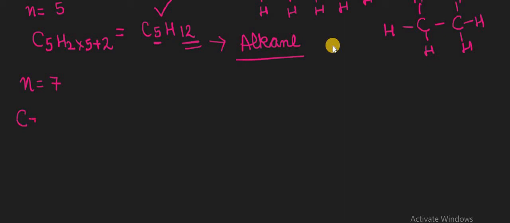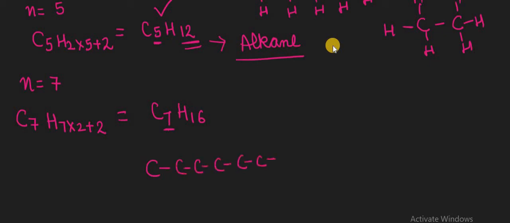By putting n = 7 into the formula CnH2n+2, we get C7H(14+2), which equals C7H16. Firstly we have 7 carbon atoms, so just make a single bond between each carbon atom. You just draw the 7 carbon atoms, and then put the hydrogen atoms on them with single bonds.